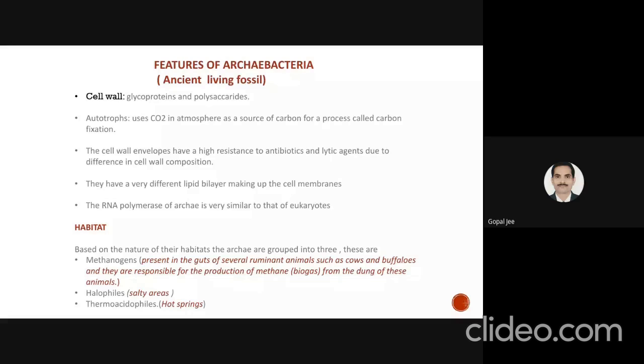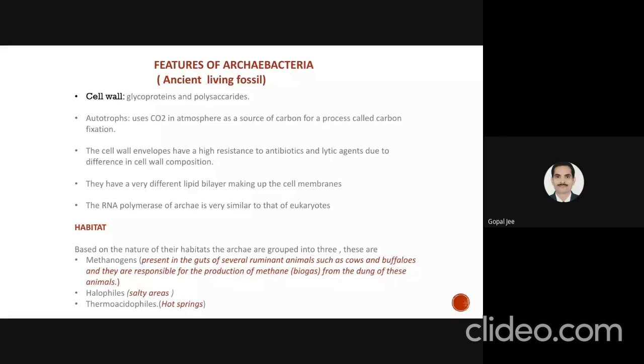Based on the nature of their habitat, the archaea are grouped into three main categories. The first are the methanogens. They are present in the gut of several ruminant animals such as cow and buffalo, and they are responsible for the production of methane from the dung of these animals. Then the halophiles, that are present in salty areas, and thermoacidophiles, which can be obtained from hot springs.